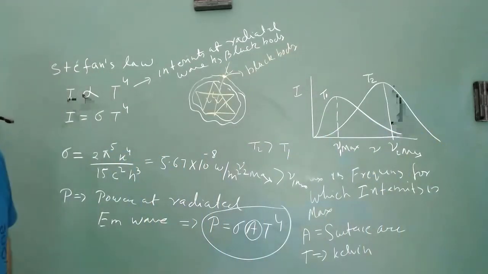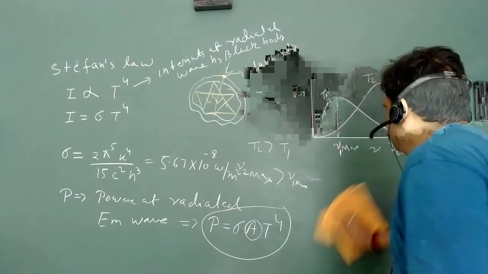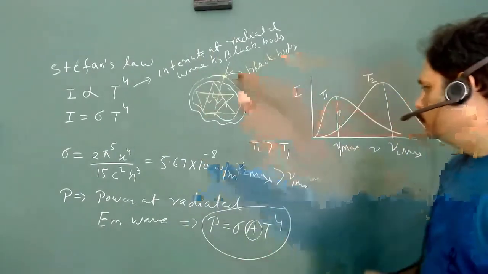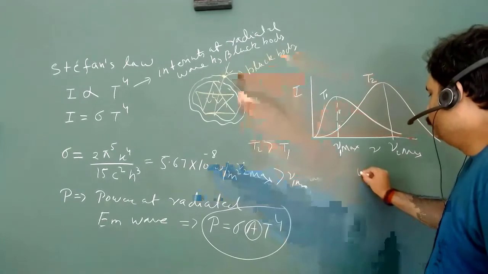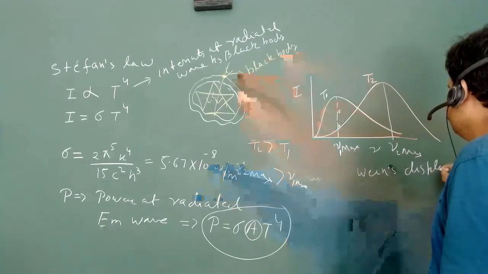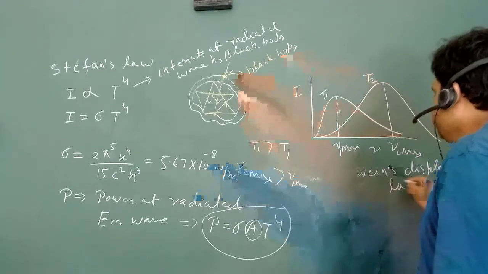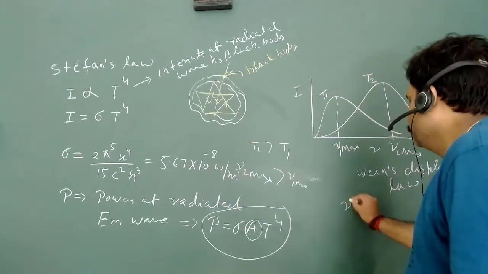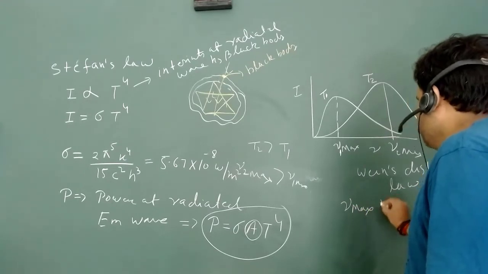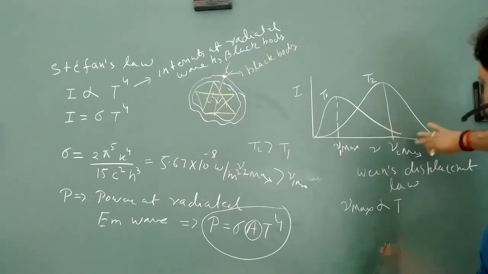We also have one particular law, known as Wien's displacement law. What is Wien's displacement law? It is all about explaining this nu maxima. We have seen nu maximum is proportional to temperature. As we increase the temperature, nu maximum moves towards right.